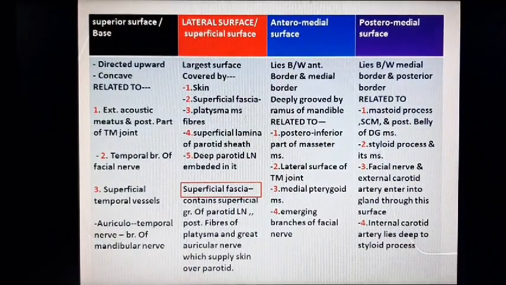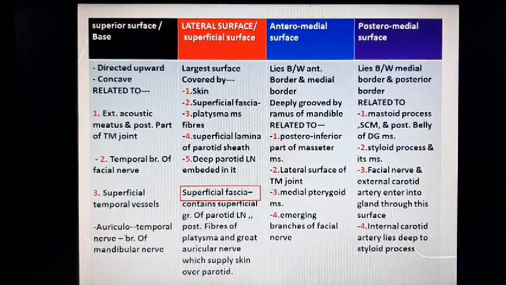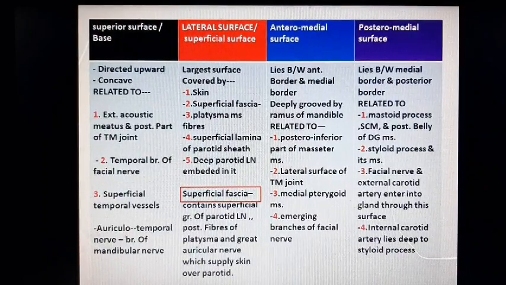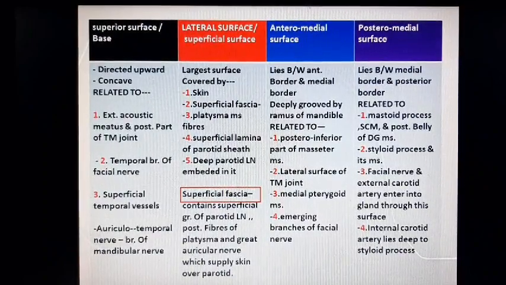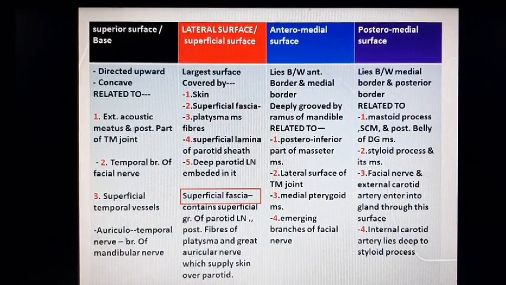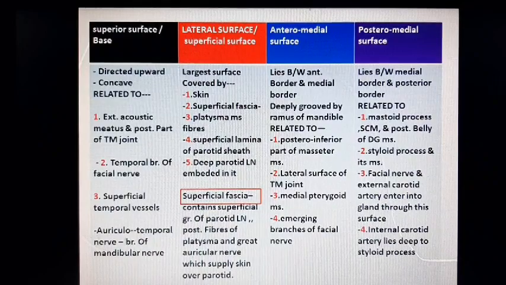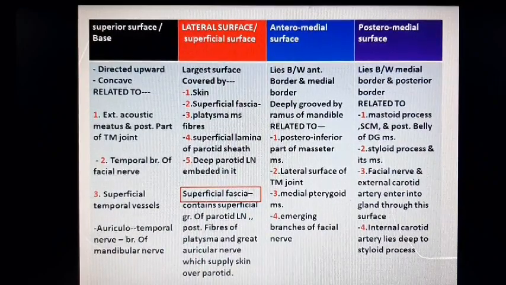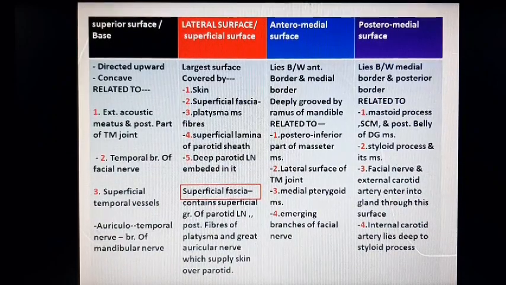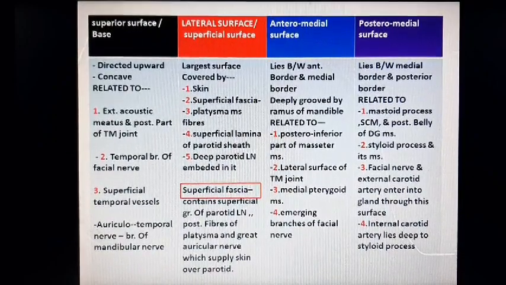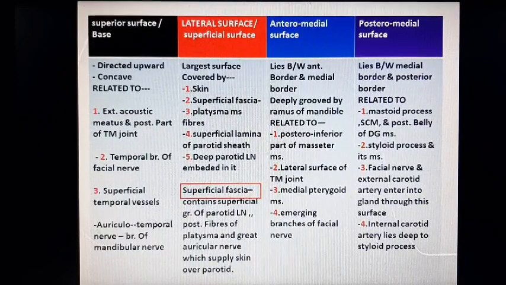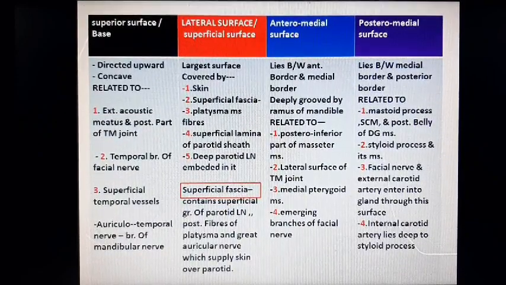Now the lateral surface, it is also called superficial surface. It is the largest surface of the gland, and it is covered by skin, superficial fascia containing the posterior fibers of platysma muscle, superficial group of parotid lymph nodes, and great auricular nerve, and also covered by the superficial lamina of parotid sheath, and it is embedded by the deep parotid lymph node.